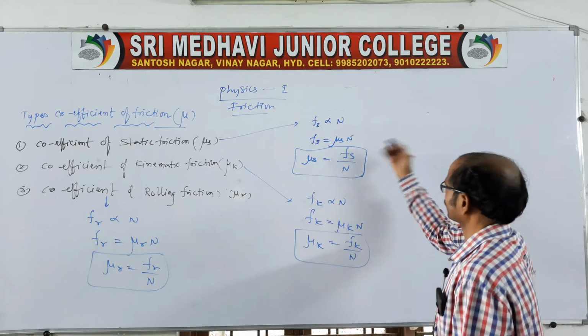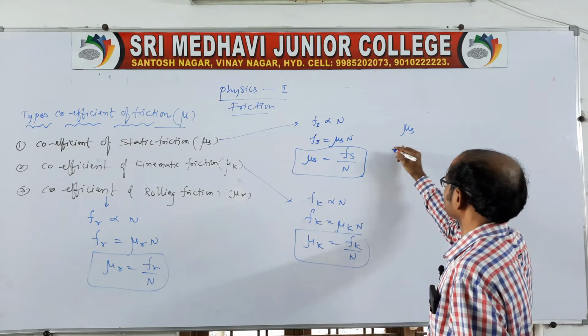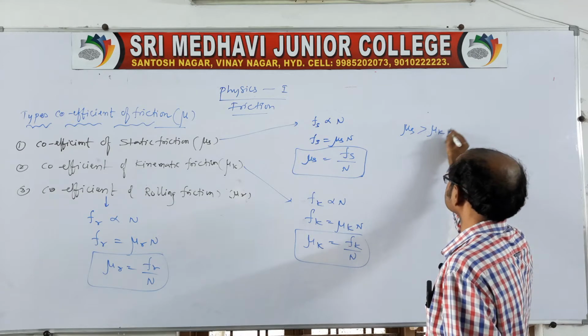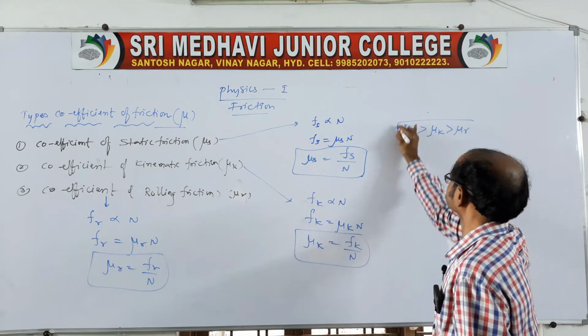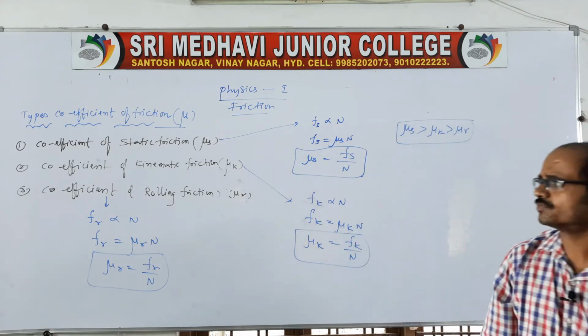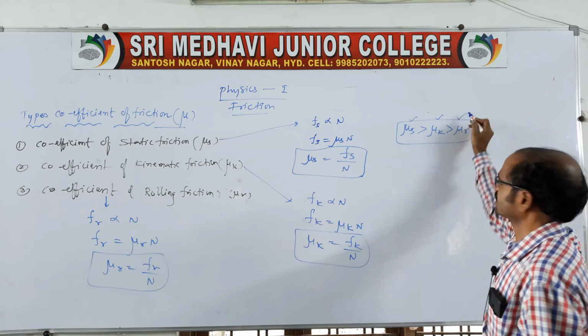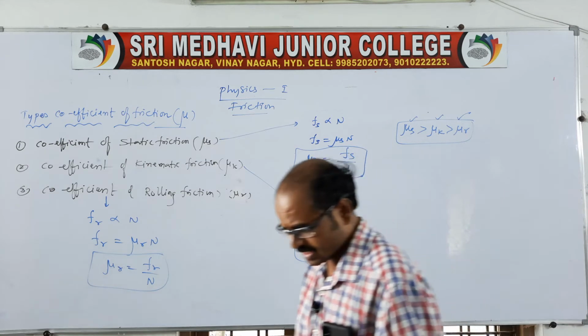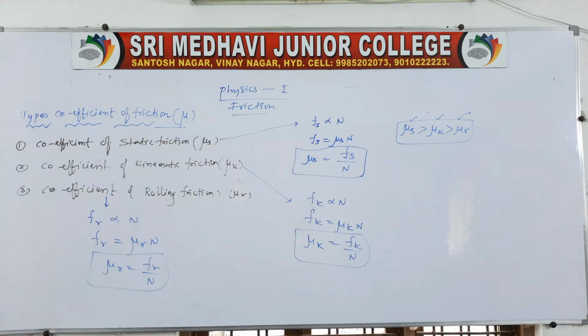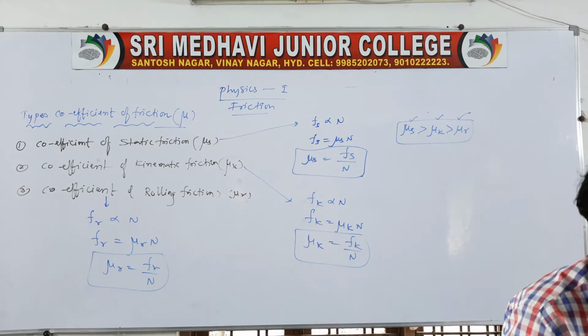Also, the coefficient of static friction is greater than kinematic, which is greater than rolling. These three are important for the coming classes. Clear?